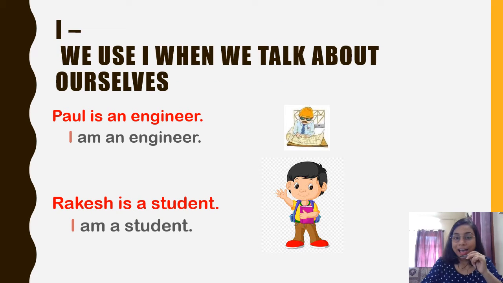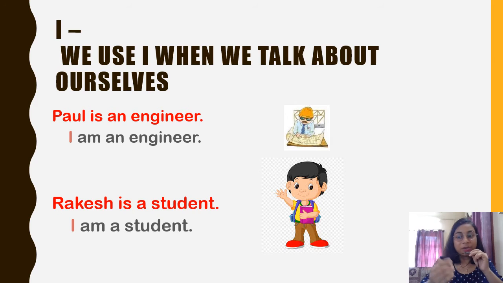Use of I. We use I when we talk about ourselves. For example, my name is Rashmi. I am a teacher. So I will not say Rashmi is a teacher. I will say I am a teacher. So I will not use my name when I talk about myself.